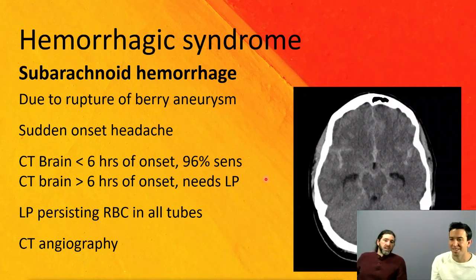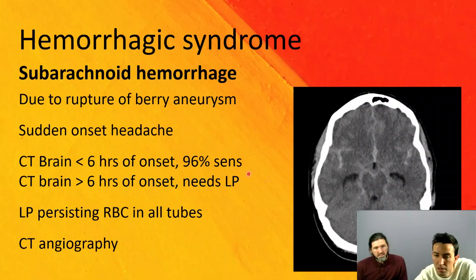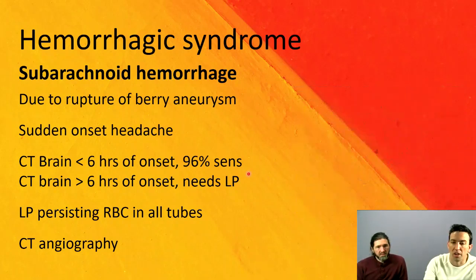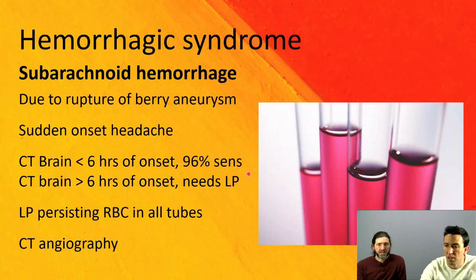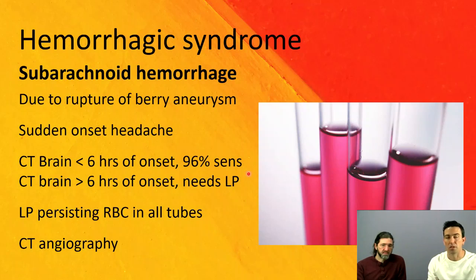Anyway, moving on, we'll assume it's negative, and then what's the next step? Here we're going into the lumbar puncture. So the CT scan is done, symptoms happened more than 6 hours after onset. You get that lumbar puncture, and what you're looking for is red blood cells that don't clear as things progress. With a lumbar puncture, there are always the red blood cells and there's xanthochromia, and the time difference is important here.